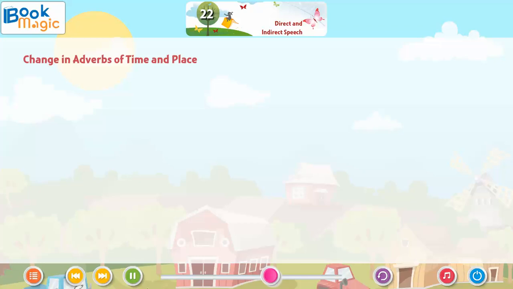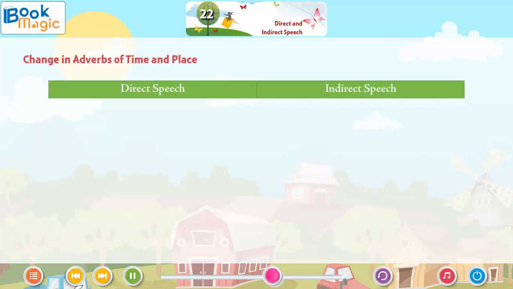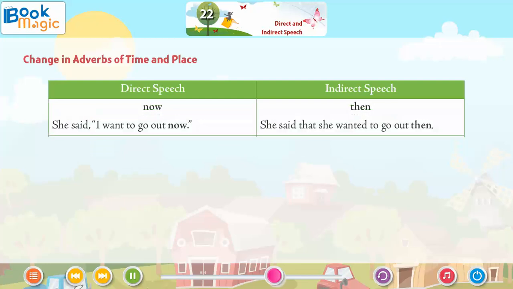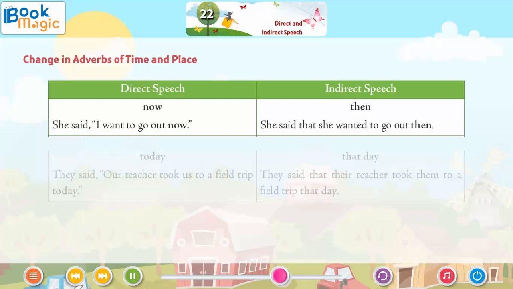Change in adverbs of time and place. Direct speech. Indirect speech. Now. She said, "I want to go out now." Then. She said that she wanted to go out then.